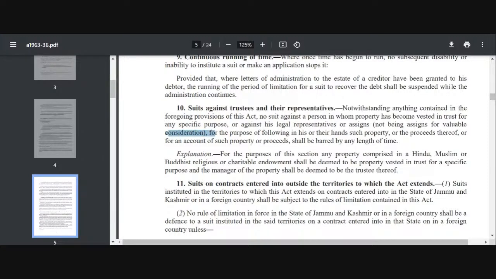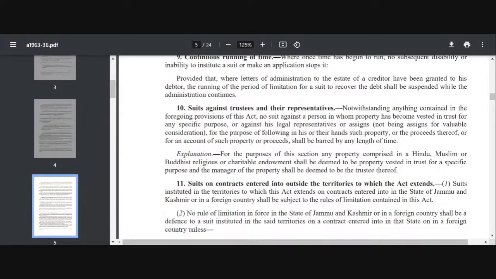Now one thing which it says here, the explanation says, for the purpose of this section, any property which is comprised in a Hindu, Muslim, or Buddhist religious or charitable endowment will be deemed to be property vested in trust for a specific purpose, and manager will be deemed to be the trustee thereof.